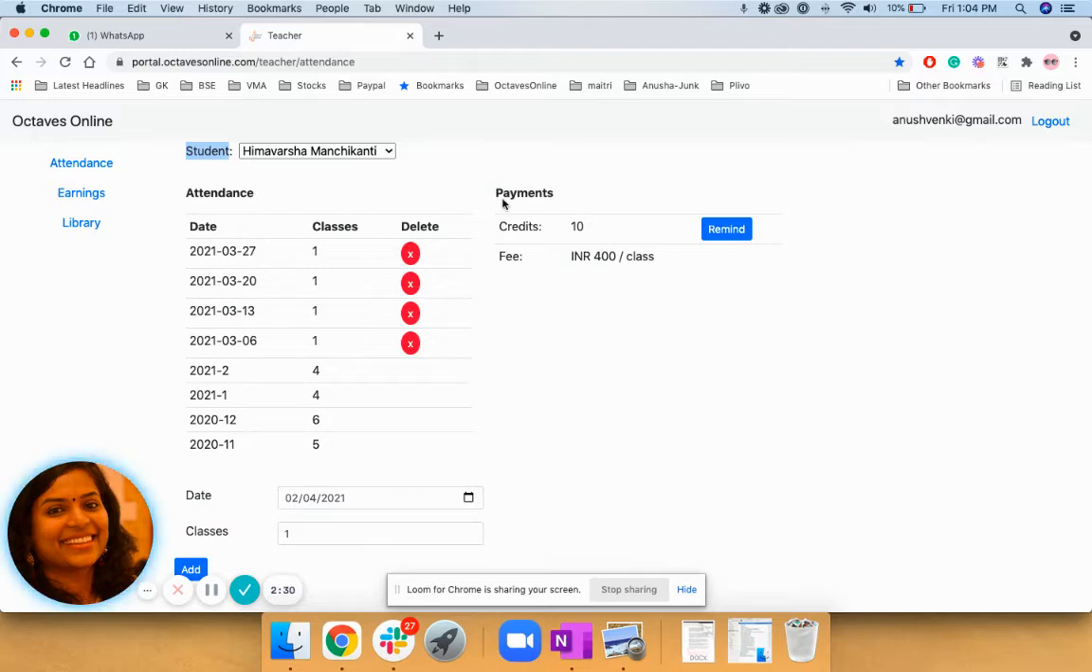Here I can see on the right side, under payments, under credits, the number of classes that the student has paid with us. So Octaves Online works on a prepaid model. When a student shows interest in taking classes with you, we give them a free demo session with you. Once the demo session is over, what happens next? We run a background verification on them, and we ask them to purchase classes. So these are tied together. Background verification and the first purchase of the student are tied together.